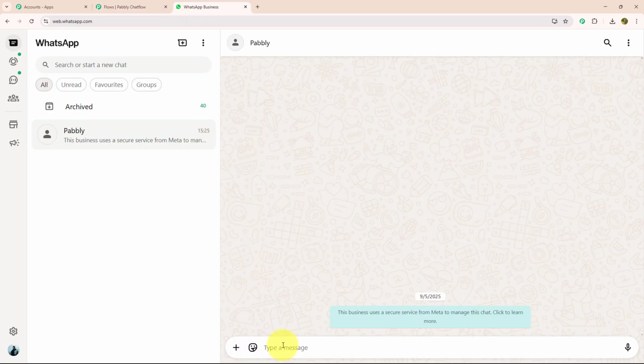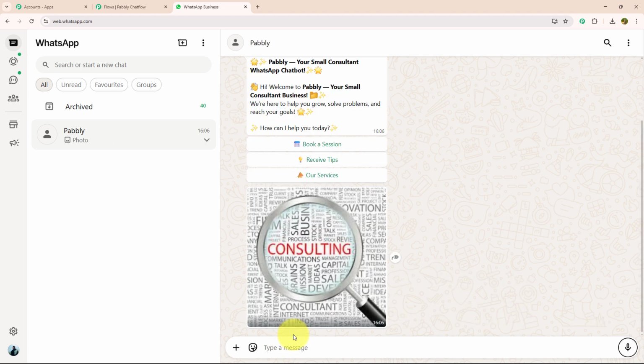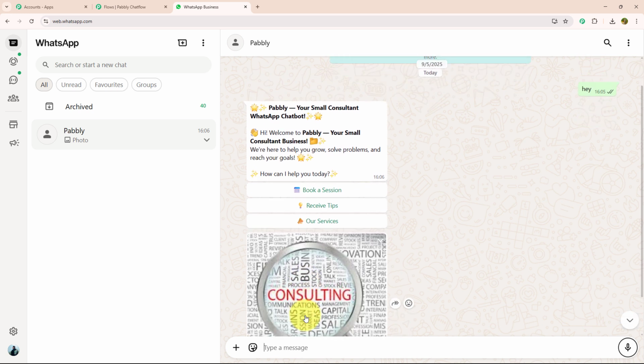For that, I need to open WhatsApp Web and here I'm going to type a key message. For example, hey. As soon as I have entered my key message, I got a reply in which they welcome me to the Pabbly small consultant business, and with that they have provided me 3 action buttons: book a session, receive tip and our services. Let's click on our services.